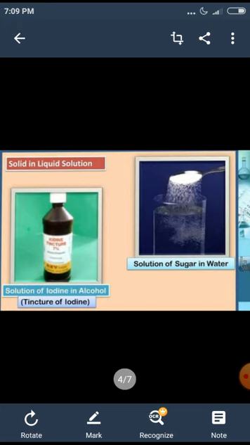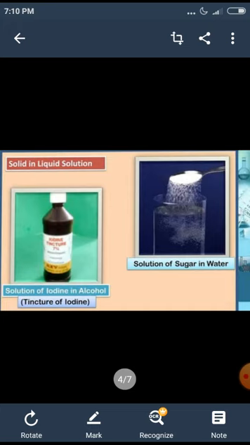In this you can see a bottle of tincture of iodine. Have you ever heard about it? Where do we use it? It is used as an antiseptic. We use it for minor cuts and wounds because it will act as an antiseptic.